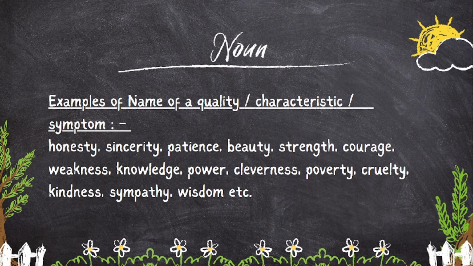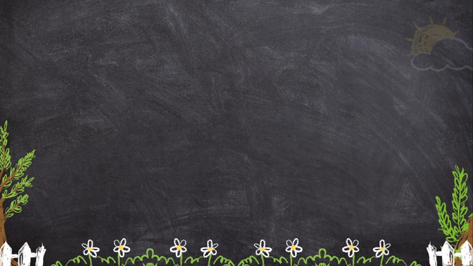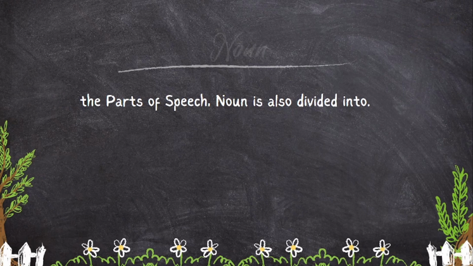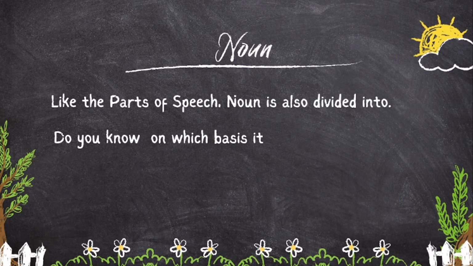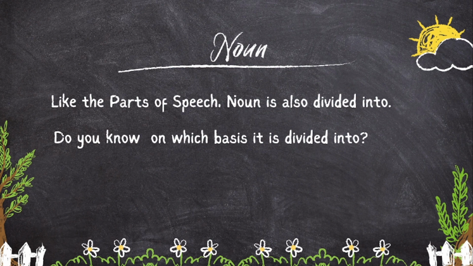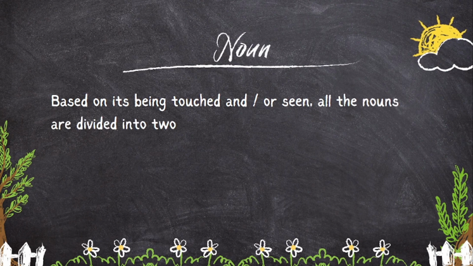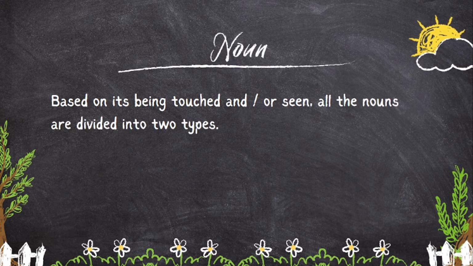Let us see the types of noun. Like the parts of speech, noun is also divided into types. Do you know on what basis it is divided? It is based on its being touched or seen. All the nouns are divided into two types. By reading or listening to this, you may get a doubt. Sir, how is it possible? Am I right?